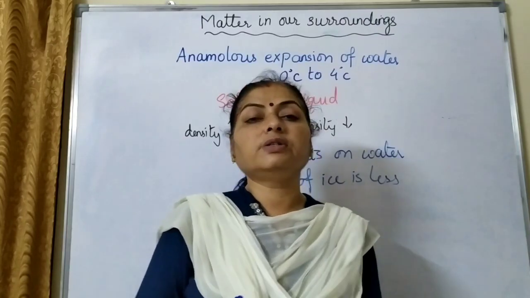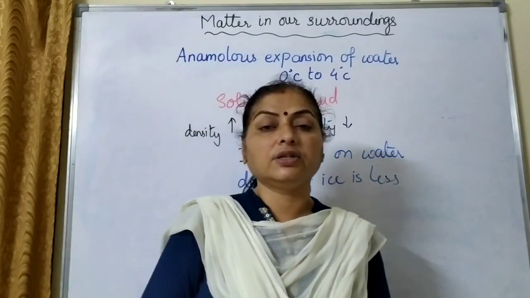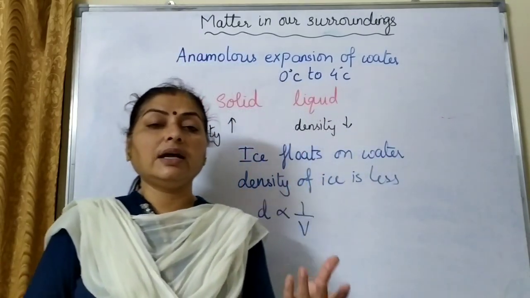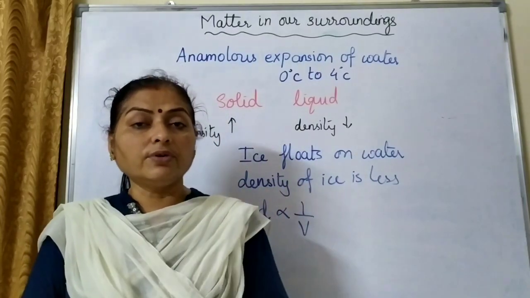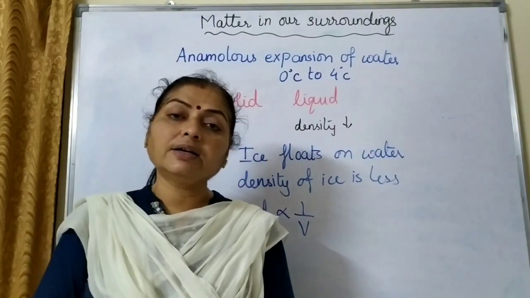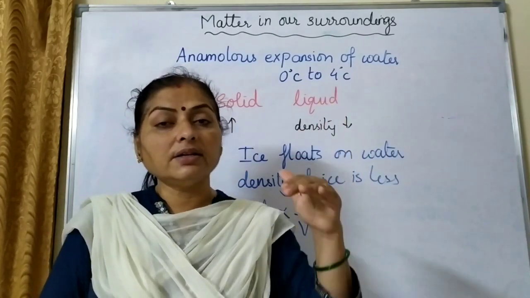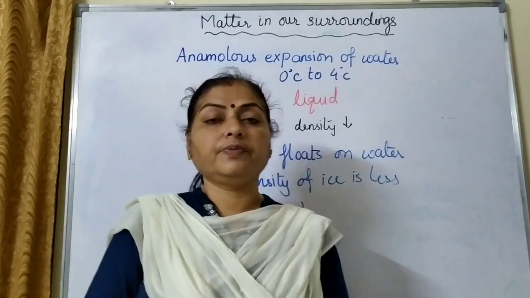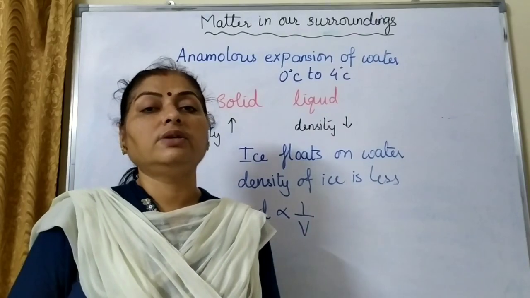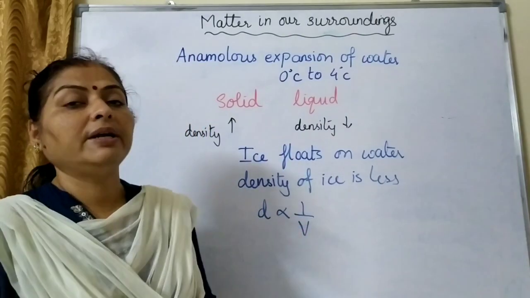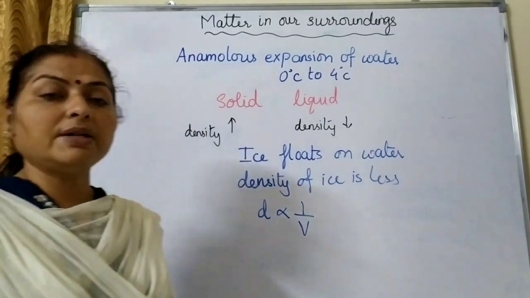This anomalous expansion is responsible for different phenomena which take place in nature. For example, the aquatic animals are able to survive. Why? Because ice floats on water. Ice is a bad conductor of heat, so it will not allow the cold to penetrate deep into the water. So the temperature of the water below the ice will be more than 0 degrees Celsius, and that is how the aquatic animals are able to survive. So this is all about anomalous expansion of water.